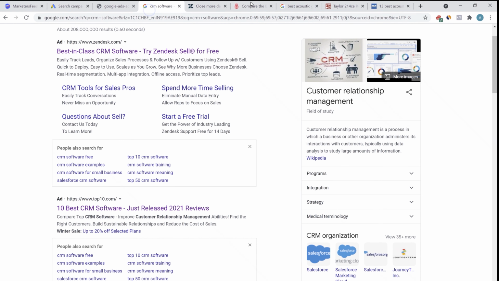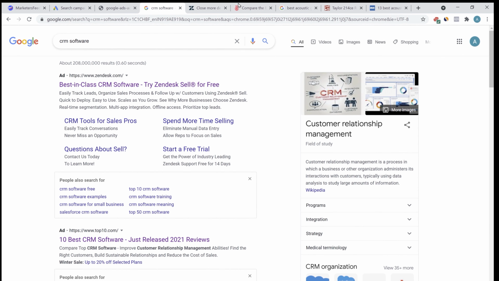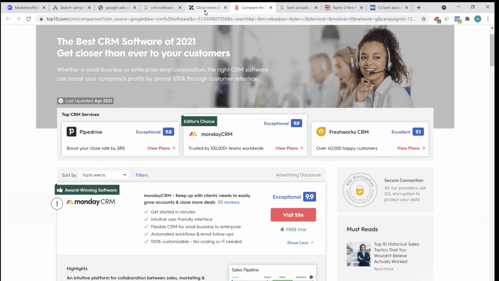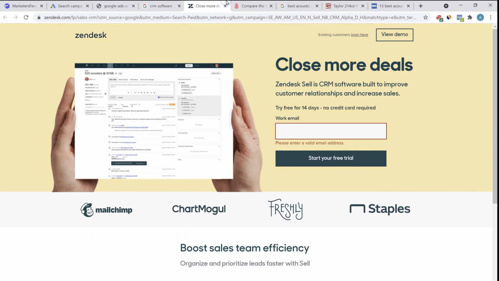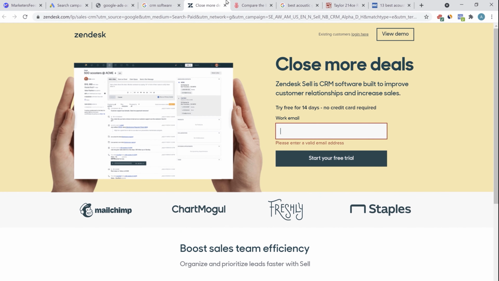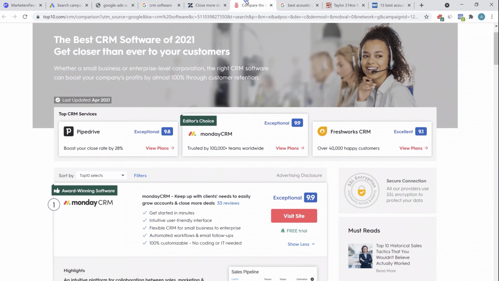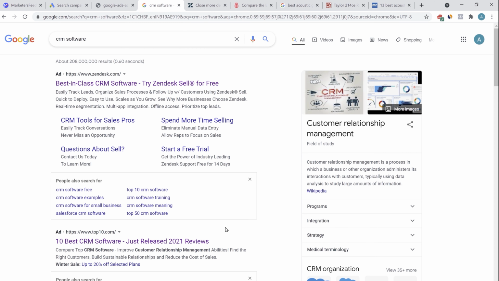So according to Google, the quality score of people who are searching for the keyword CRM software and then going onto this particular landing page, top10.com, is lower than the quality score of Zendesk. Because people who are clicking on this first result, they are going on to this landing page, they know they are getting a CRM software. They enter their email ID, they like the page, they start their free trial. But this number 2 page is more like a review website. So the quality score might be a little lower than Zendesk.com.